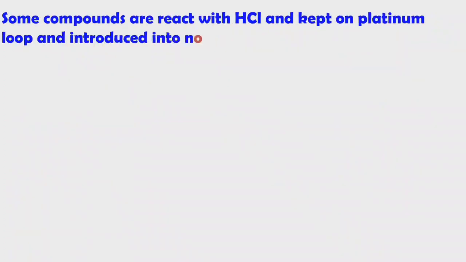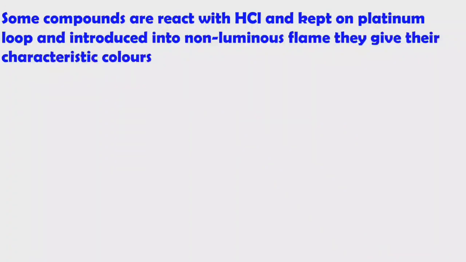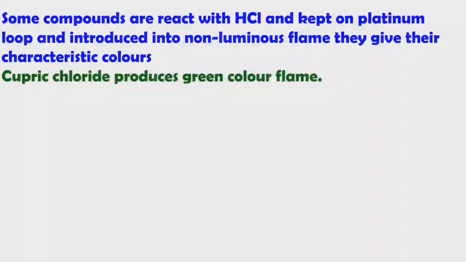Some compounds are reacted with hydrochloric acid, kept on a platinum loop and introduced into a non-luminous flame. They give their characteristic color. When we take a compound and react it with hydrochloric acid, it will form a paste. This paste is kept on a platinum loop, and when it is introduced into a non-luminous flame, it gives a characteristic color. Here we can see cupric chloride, reacted with hydrochloric acid and kept in a non-luminous flame, it will produce a green color flame. Remember, this is very important. Cupric chloride produces a green color flame.